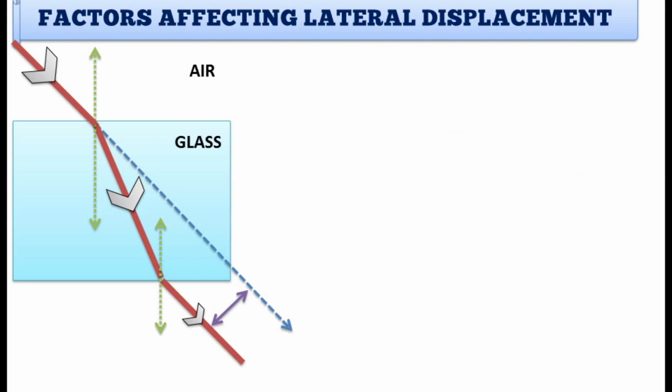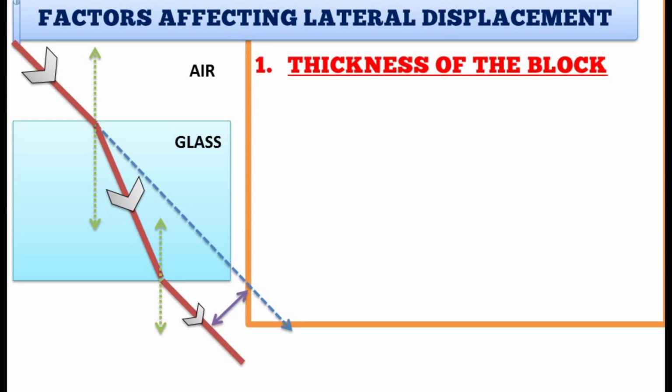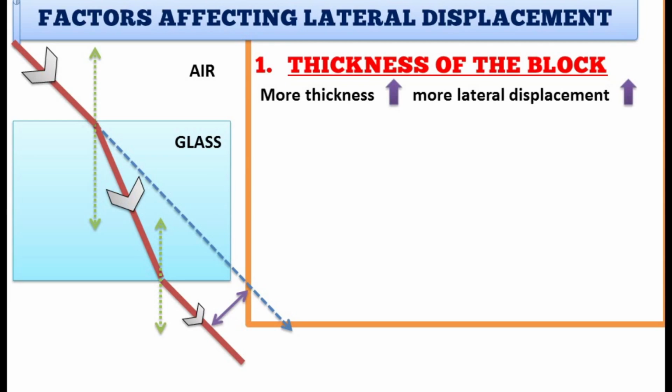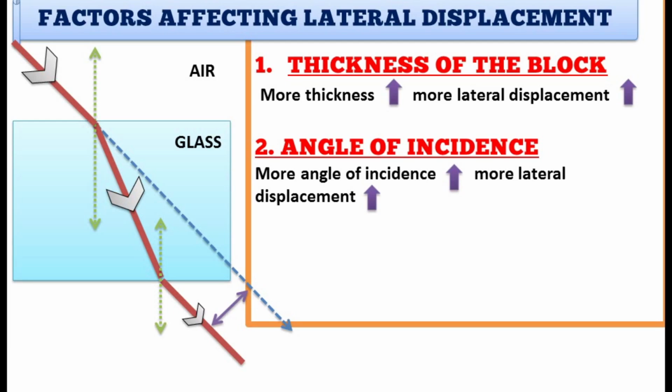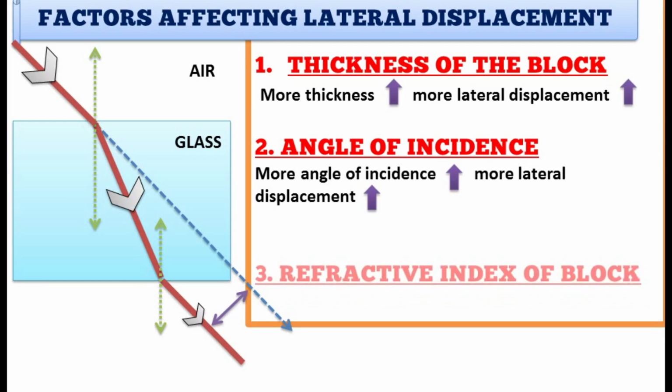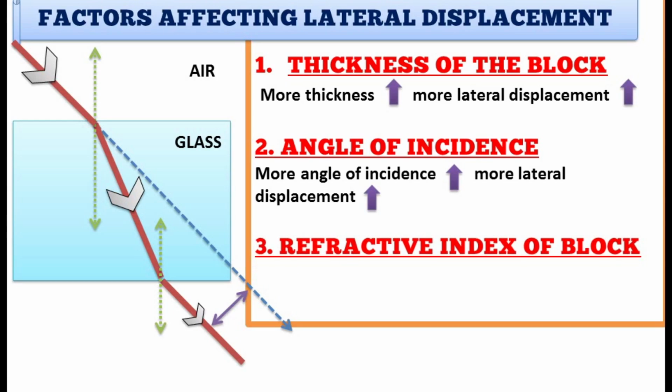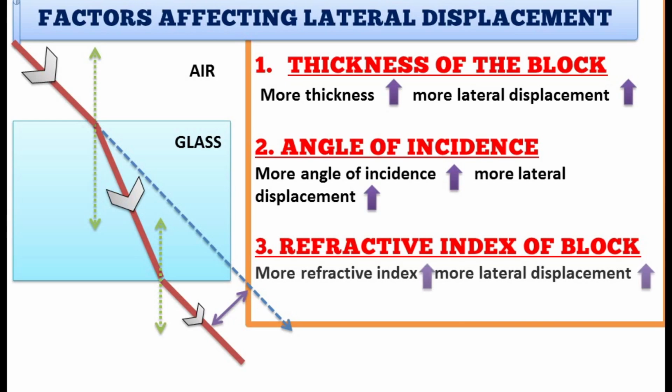There are three factors on which lateral displacement in a medium depends. Number one, thickness of the block. It is directly proportional. That means the more the thickness, the more the lateral displacement. Number two, angle of incidence. Angle of incidence too is directly proportional. That means the more the angle of incidence, the more the lateral displacement. And number three, refractive index of the block. Refractive index is directly proportional. That means the more the refractive index, the more the lateral displacement.